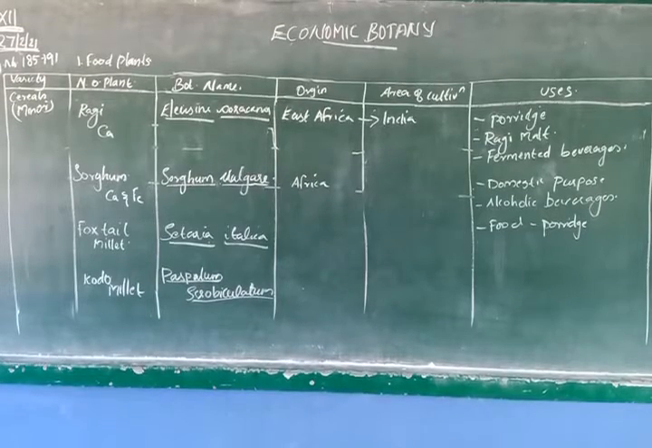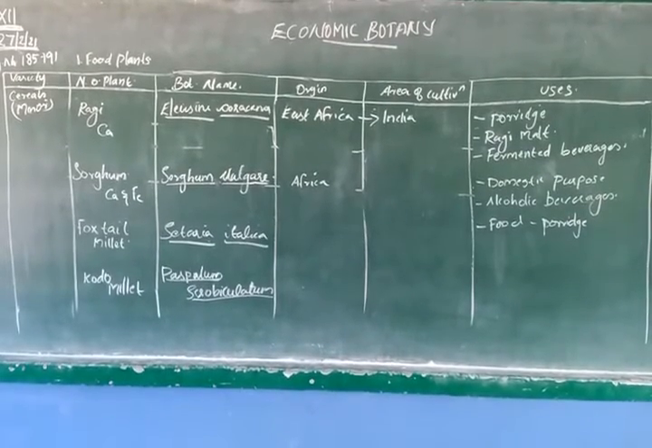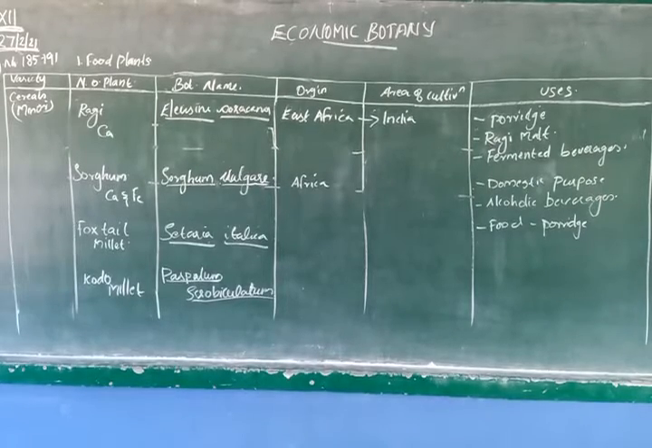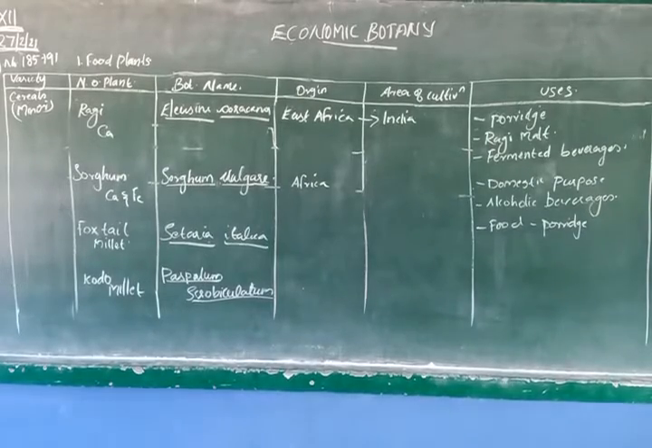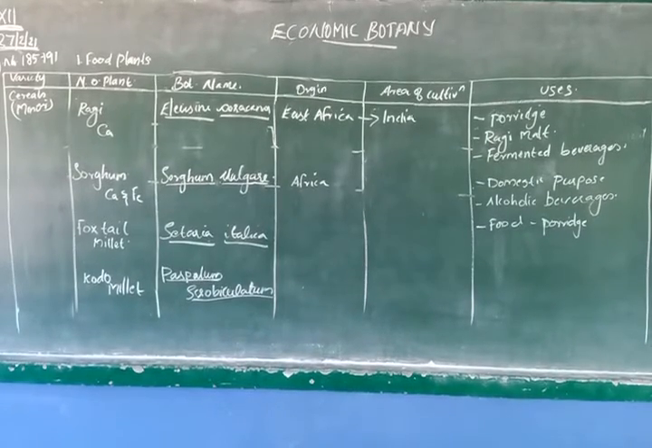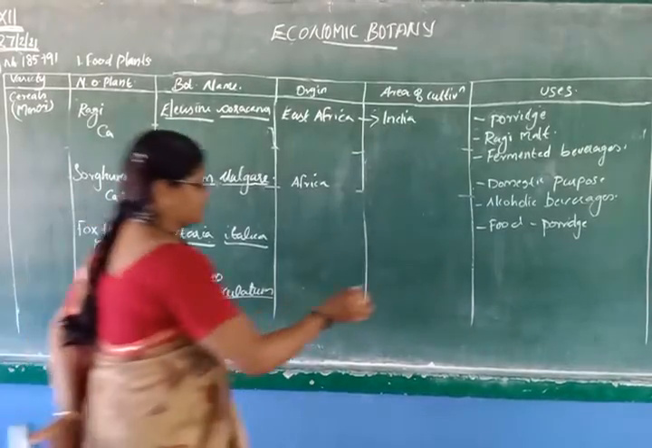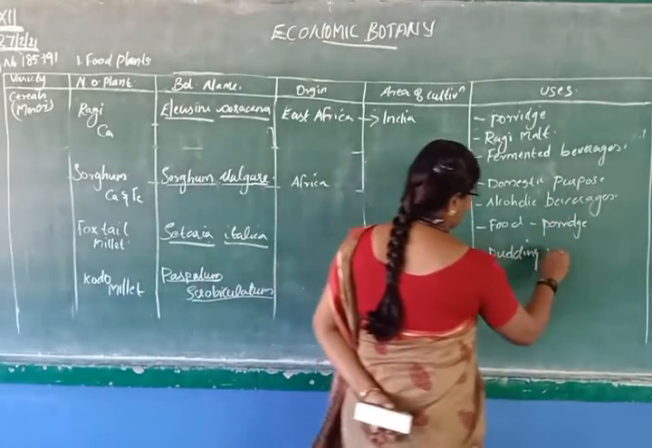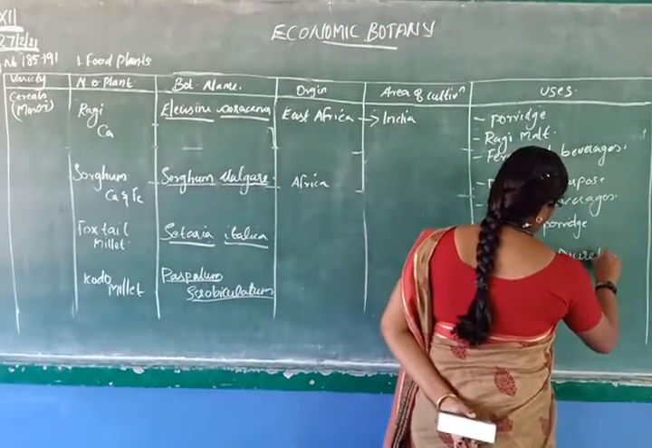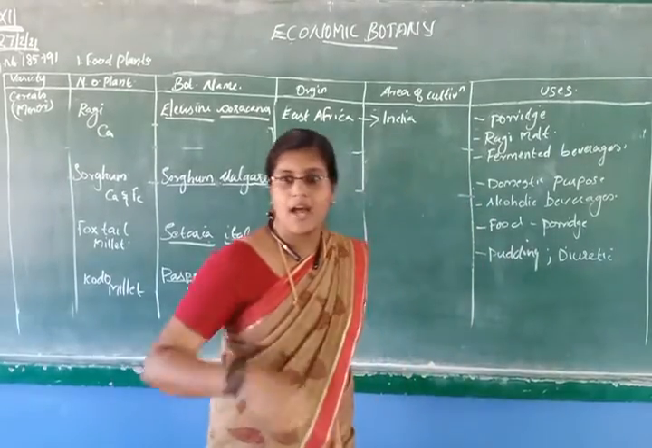Then we can use the flour to make pudding. You know what pudding is? Yes, with the help of sweet, we will prepare a certain jelly-like substance. That is called pudding. We can use kodo millet for the preparation of pudding, and also it helps as a diuretic. It helps in the problem of diuresis, and also it cures the problem of constipation.